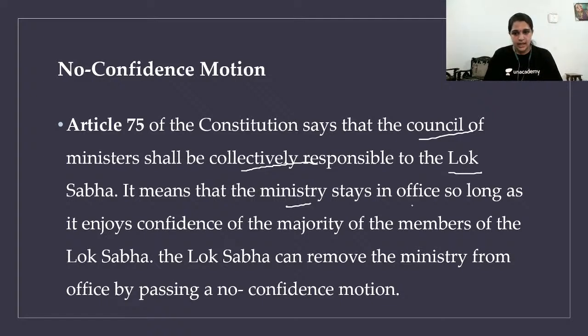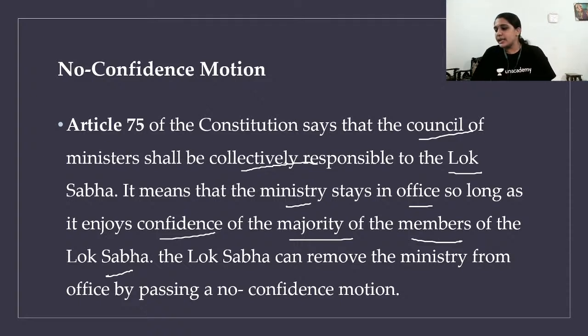The ministry stays in office as long as it enjoys the confidence of the majority of members of the Lok Sabha, which means only in the Lok Sabha can we pass this no confidence motion. So Lok Sabha can remove the ministry, not a single minister. Even a no confidence motion we can only pass on the entire ministry, not a single person. That is the importance of no confidence motion.